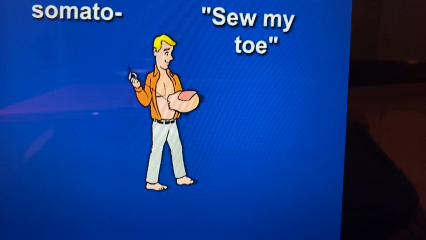Somato, sew my toe, body. Say it twice. Somato, sew my toe, body. Somato, sew my toe, body.